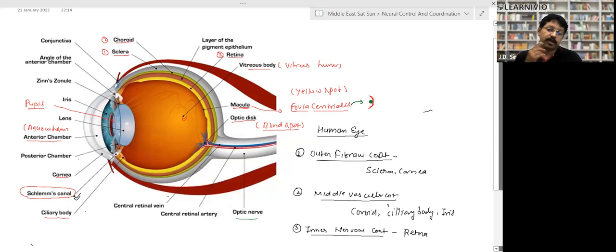And one more thing, the front part of the eye absorbs oxygen from the atmosphere. And the second most important thing, the outer part of the eye does not have blood supply, right? It's avascular. Is that clear?